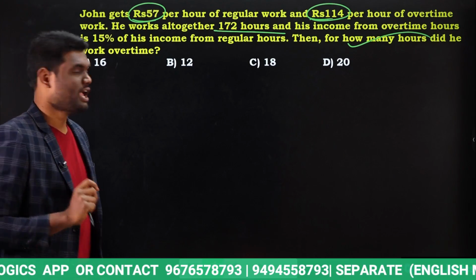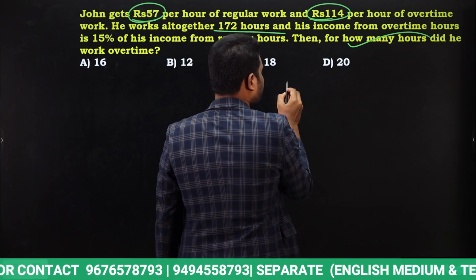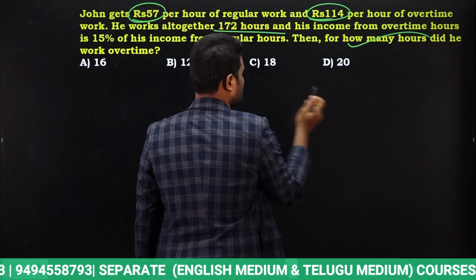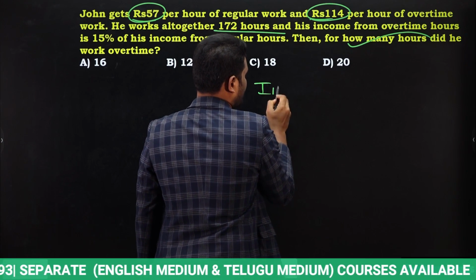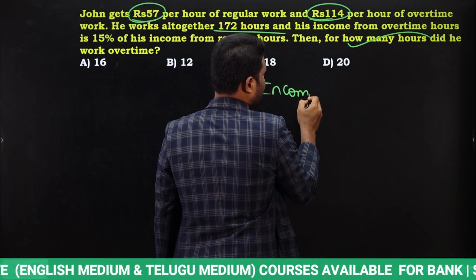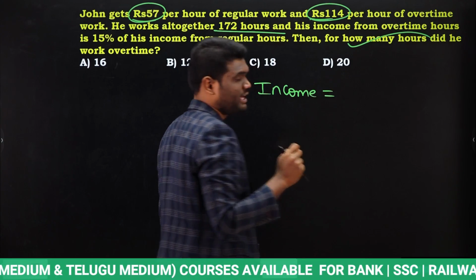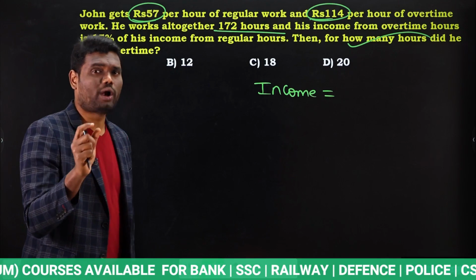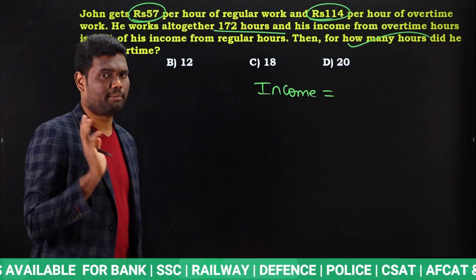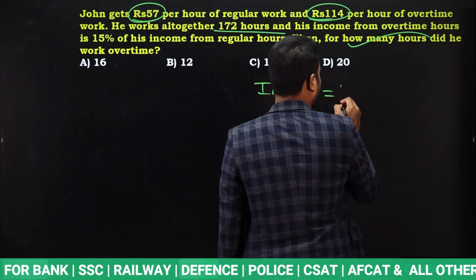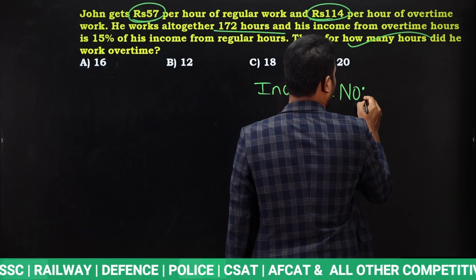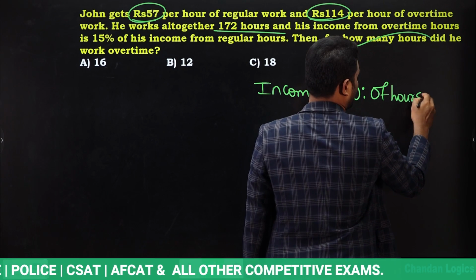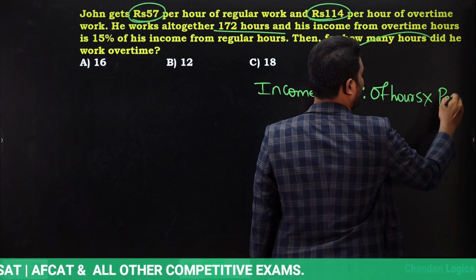We need to find. Now look here, generally wages is nothing but income. Yes or no? Income. Income depends upon what? Income depends upon how many hours you are working and per hour what is the payment. Based upon that, income depends, yes or no? So income depends upon number of hours into per hour wages.